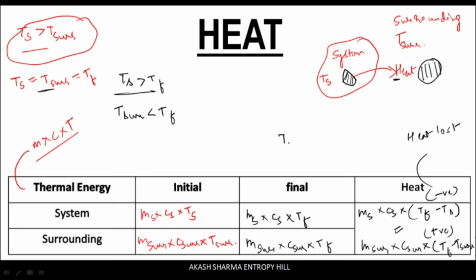Now suppose the temperature of the surrounding is greater than the temperature of the system, then in that case thermal energy which is stored in the surrounding must go into the system. So for the direction of this energy interaction, heat transfer always takes place from a higher temperature object to the lower temperature object spontaneously, such that the temperature of both the objects become equal.